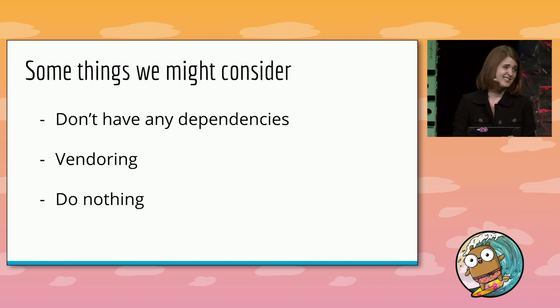Or maybe I just decide to do nothing at all. I just put my trust in the state of things as they are today, trust that my dependencies will never disappear, that GitHub will always give me what I'm asking for, but honestly, that's a little more trust than I'm comfortable with. So I do have some options, but none of them solve all of my problems without creating new problems and risks of their own.